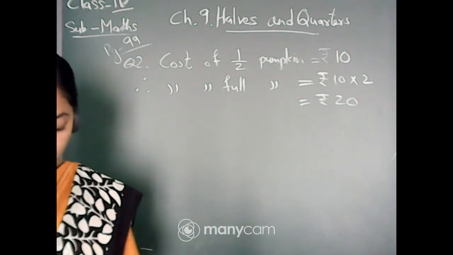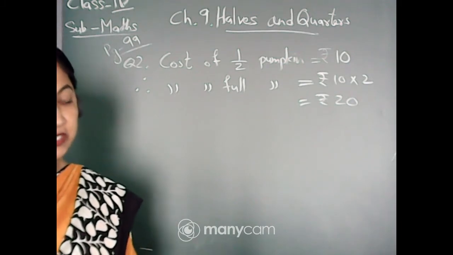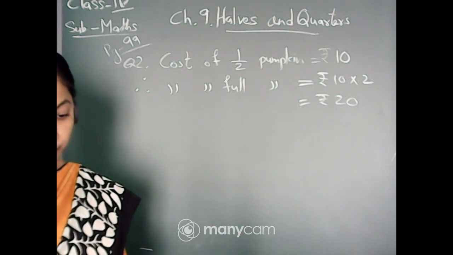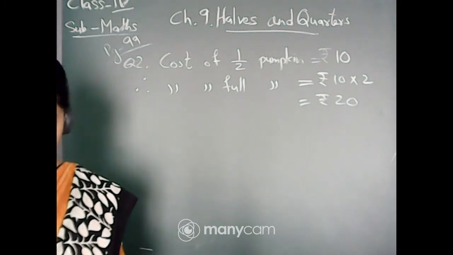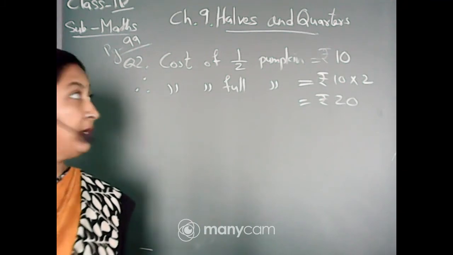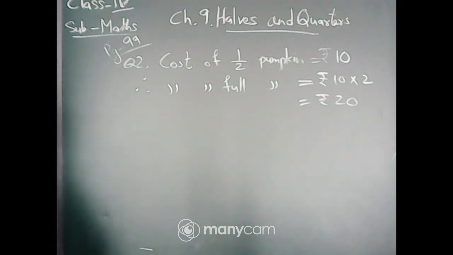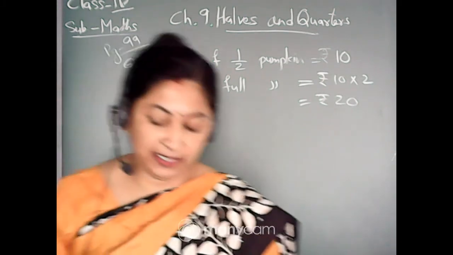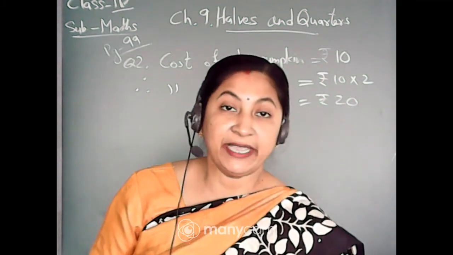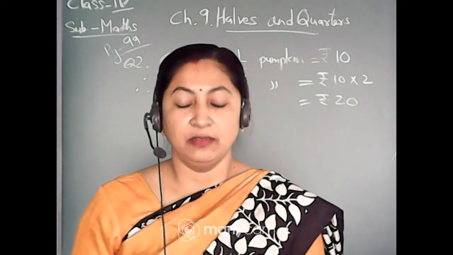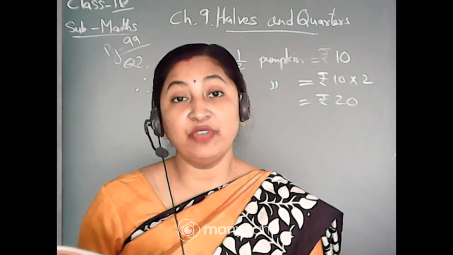I think you have written it in the book as well as in the copy, both. Yes or no? Yes. Now turn the page of the Math Magic book and come to page number 100. See what Kundu is saying to the second pumpkin seller: Hey, why not give me 3/4?